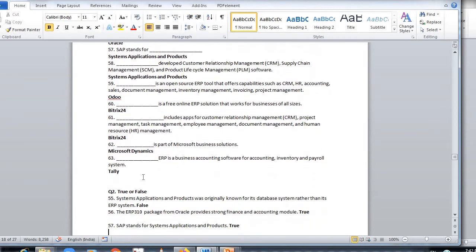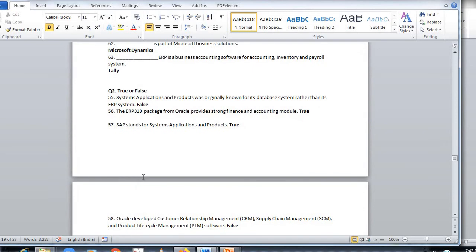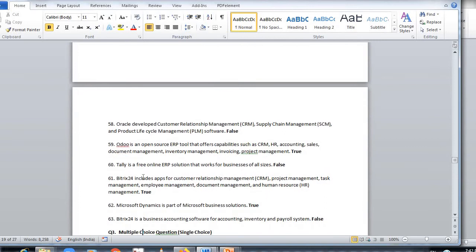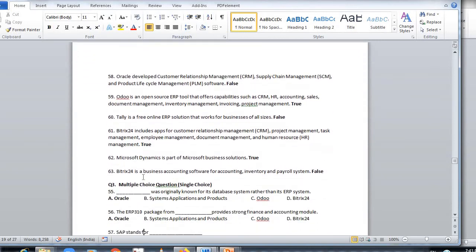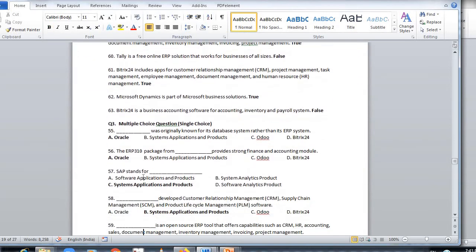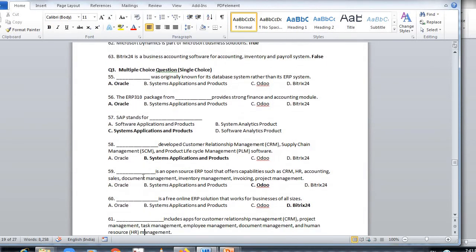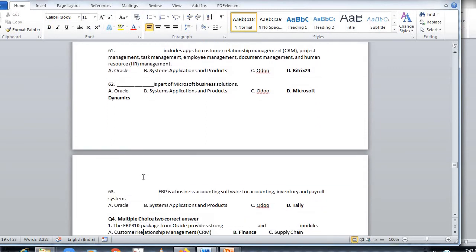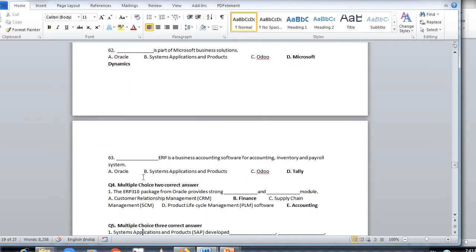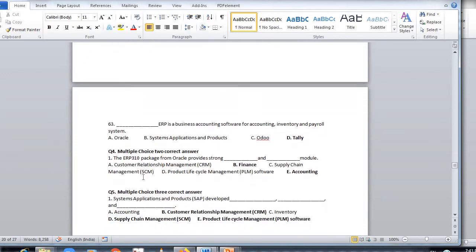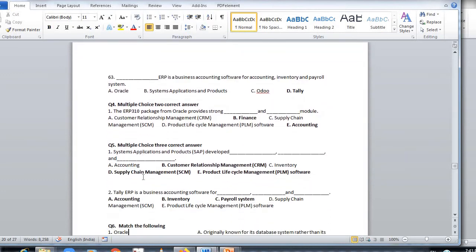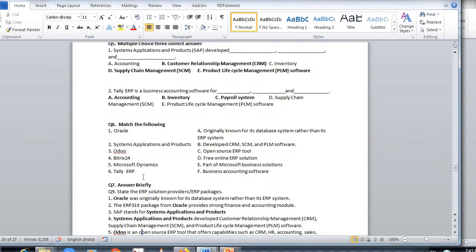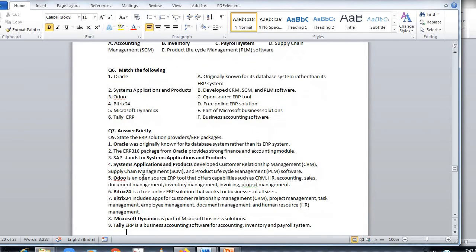Based on this fill in the blanks, true or false has been generated. This is true or false. Then multiple choice, single choice question. Then multiple choice, 2 correct answers. There is 3 correct answers. Then match the following. This is answer briefly that we have discussed right now.